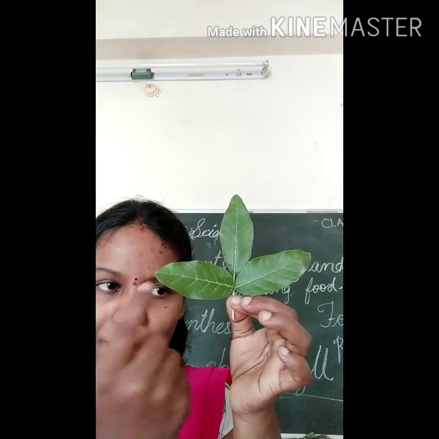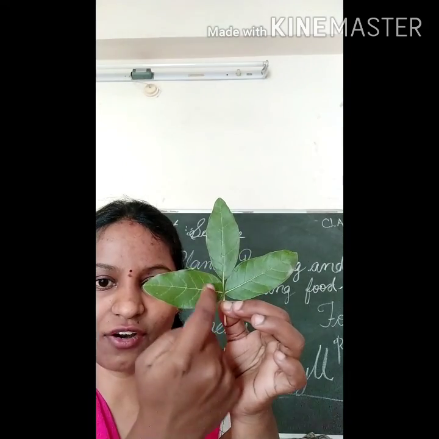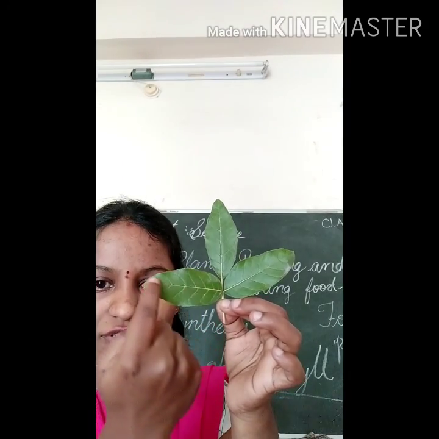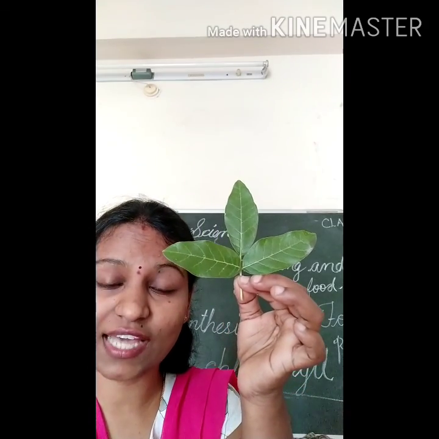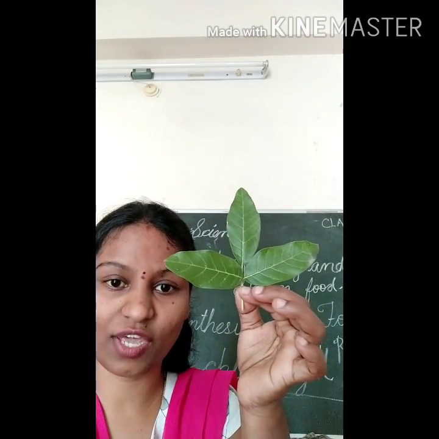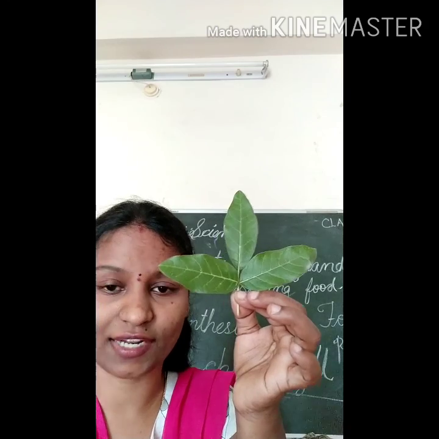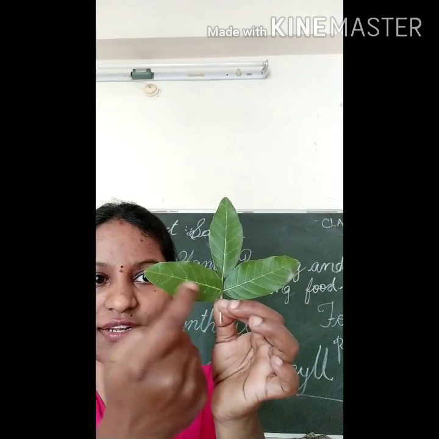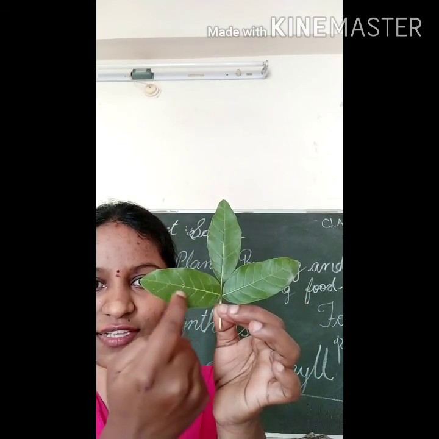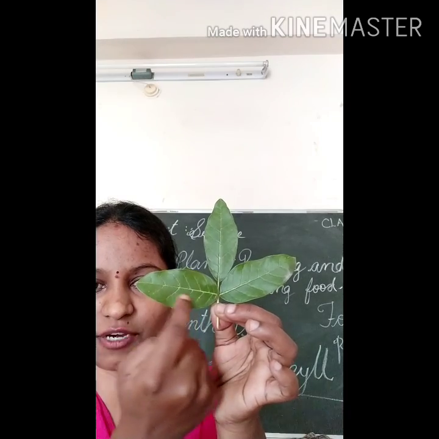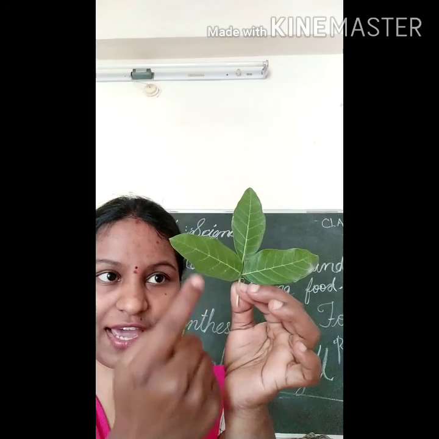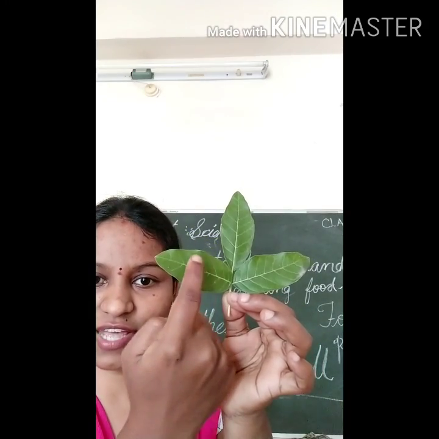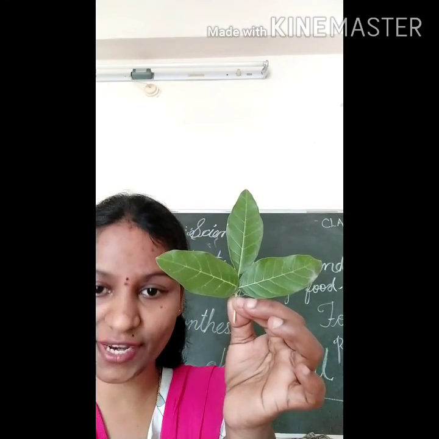These other veins go out to the surface of the leaf and are called side veins. This is the midrib, present in between them, and these are side veins.